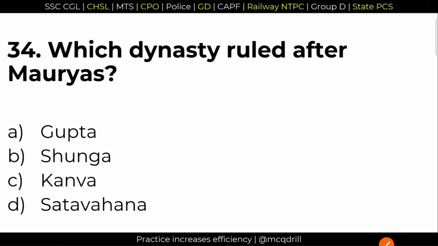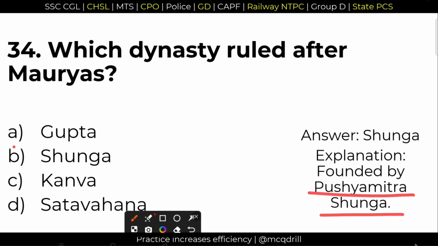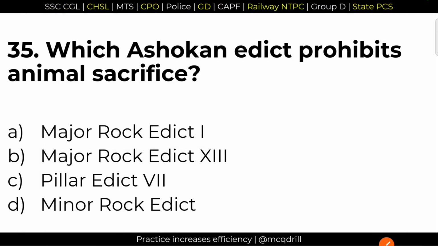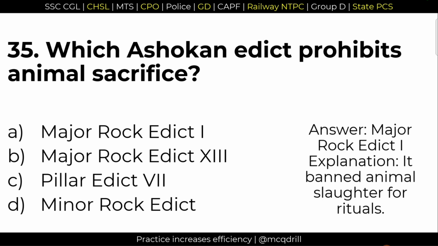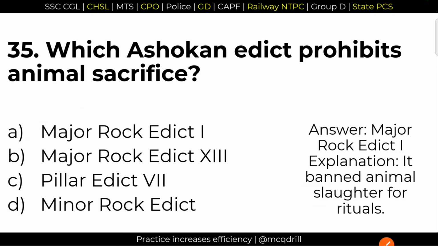34. Which dynasty ruled after the Mauryas? We already talked about this. Last Mauryan ruler was Brihadrata, who was killed by his commander Pushyamitra Shunga. So right answer, option B, Shunga. It was the Shunga dynasty founded by Pushyamitra Shunga. Next question, 35. Which Ashokan edict prohibits animal sacrifice? Right answer, option B, Major Rock Edict 1. It banned animal slaughter for rituals. So option B is the right answer.